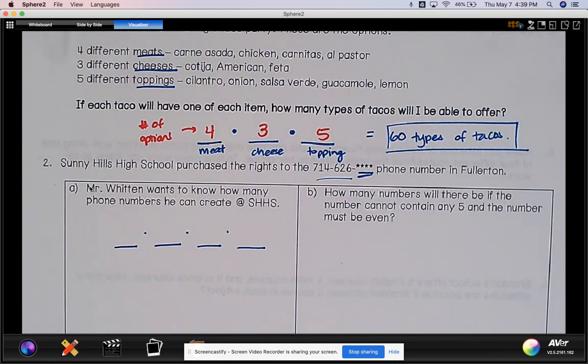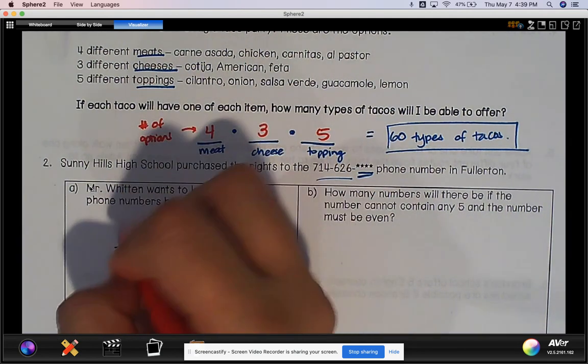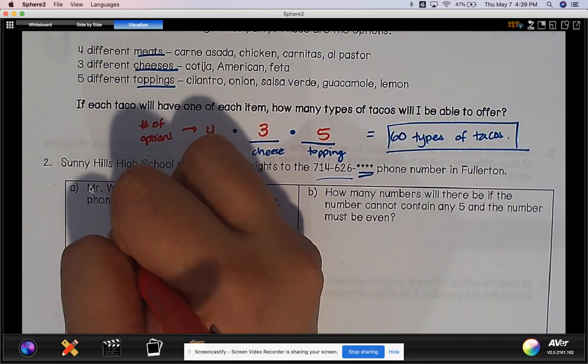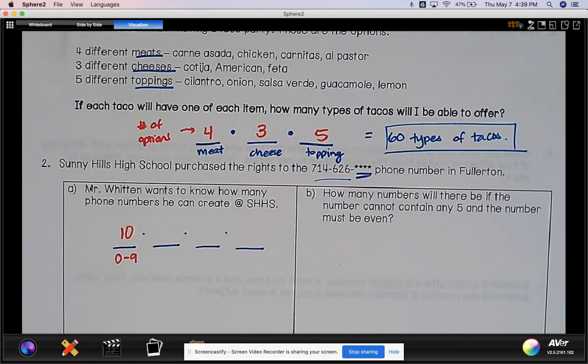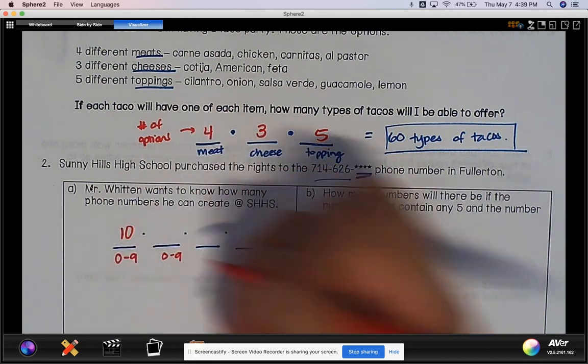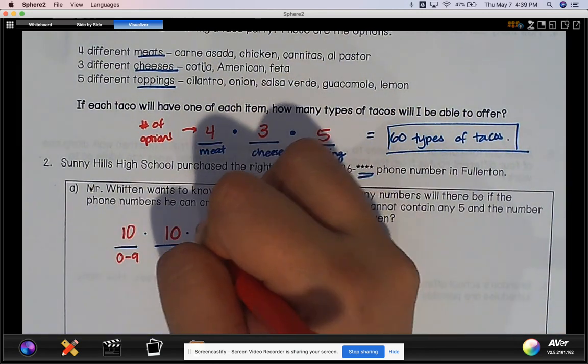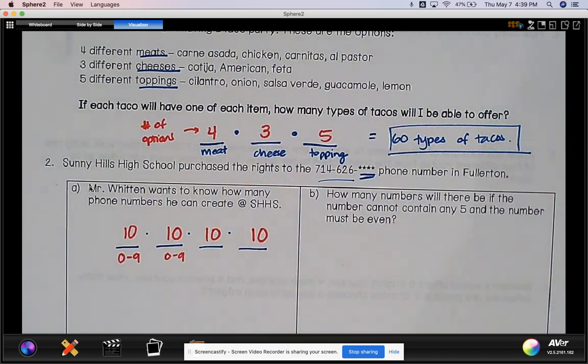Because we have digits ranging from 0 through 9, for my first number I can pick any number from 0 to 9, which means I have 10 choices. For the second number, I again have the digits 0 through 9, so I still have 10 options. For my third number, 10, and for my fourth number, 10.